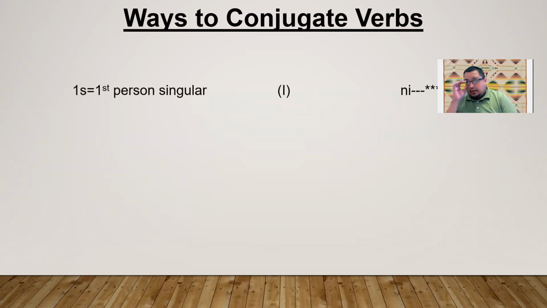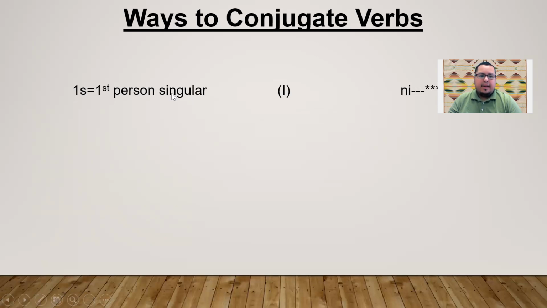All right, so ways to conjugate verbs. We're going to take a look at the rules here on our little chart that we have. 1S, you're going to see these things in the Ojibwe People's Dictionary. You're going to see these in other dictionaries. You're going to see these around anything to do with Ojibwe language learning. And now is the time to take a look at what some of these mean and then the rules that